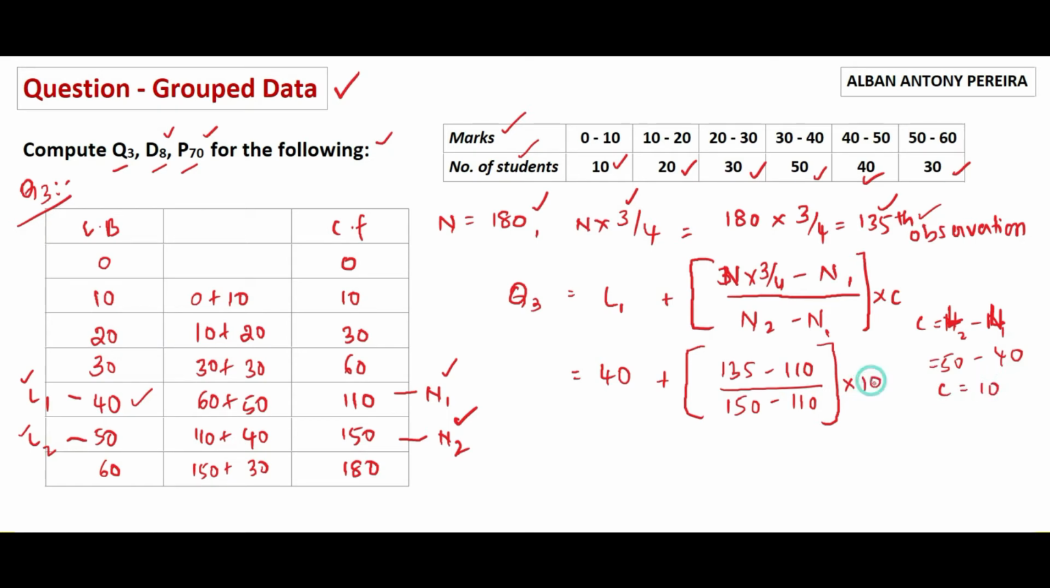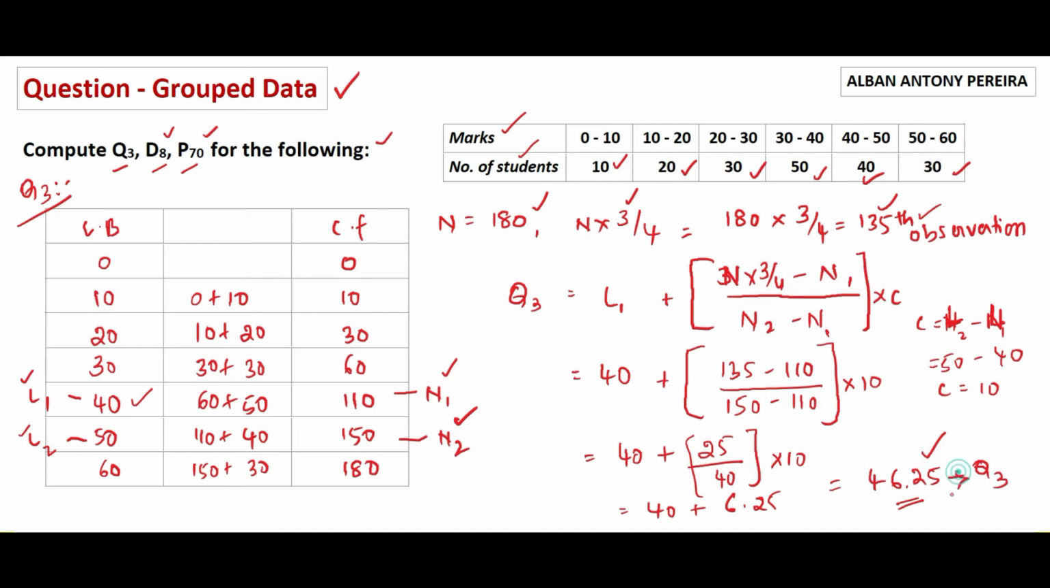So write this as 40 plus 135 minus 110, which is 25, divided by 40 into 10. That is equal to 40 plus 25 divided by 40 into 10, which will give you the answer as 6.25. The final answer will be 46.25. 46.25 is the answer of quartile 3.